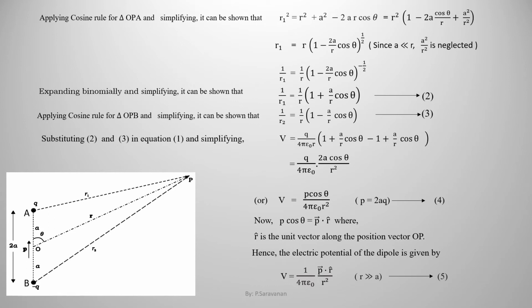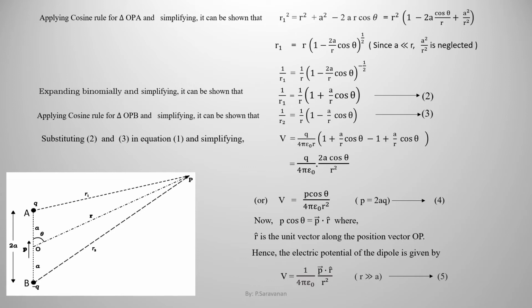This is like 1 minus x whole power n. Using binomial theorem, this can be expanded. So expanding binomially and simplifying, it can be shown that 1 by r1 is equal to 1 by r into 1 plus a by r cos theta.